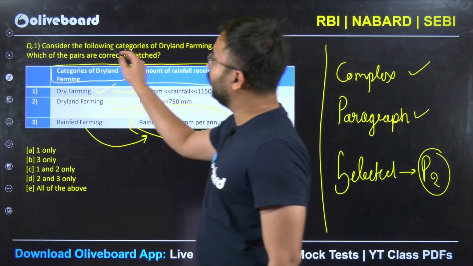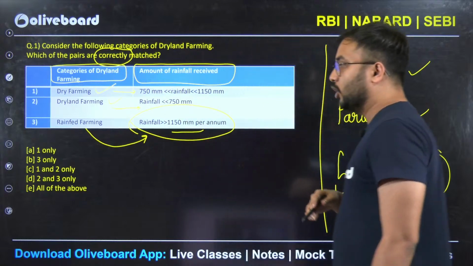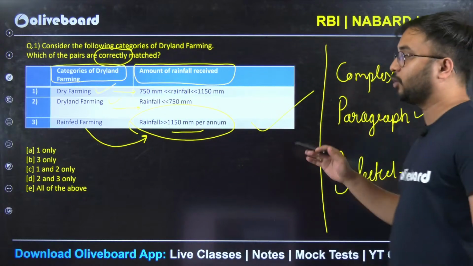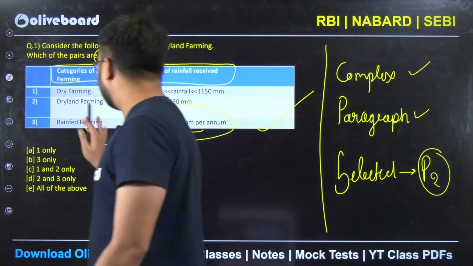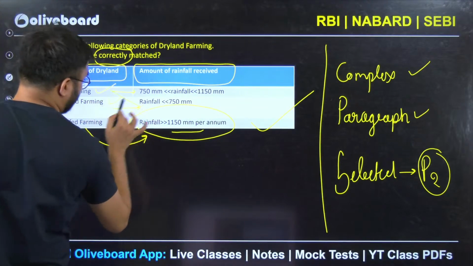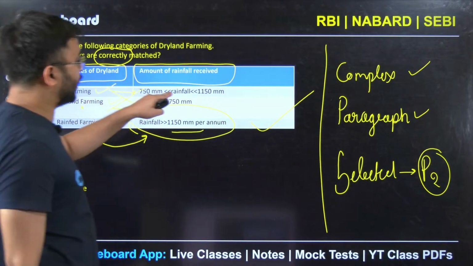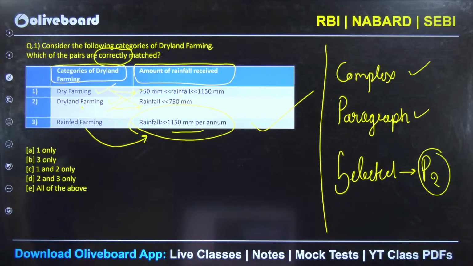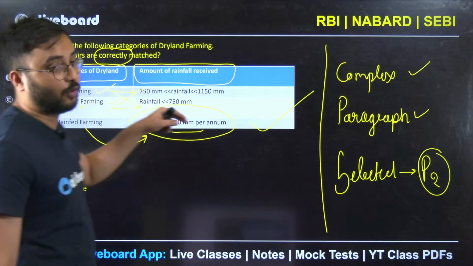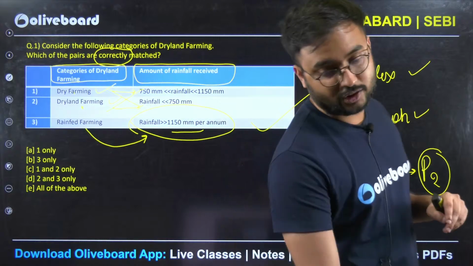We have to find which of the options are correctly matched. So our third option is correct. But what about the first and second? Observe carefully that in the first and second options the examiner has interchanged them. Dryland agriculture has rainfall between 750 to 1150 mm, and dry farming has rainfall less than 750 mm.